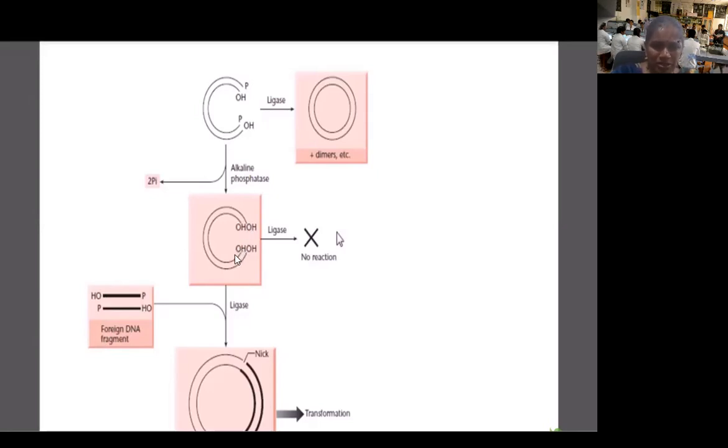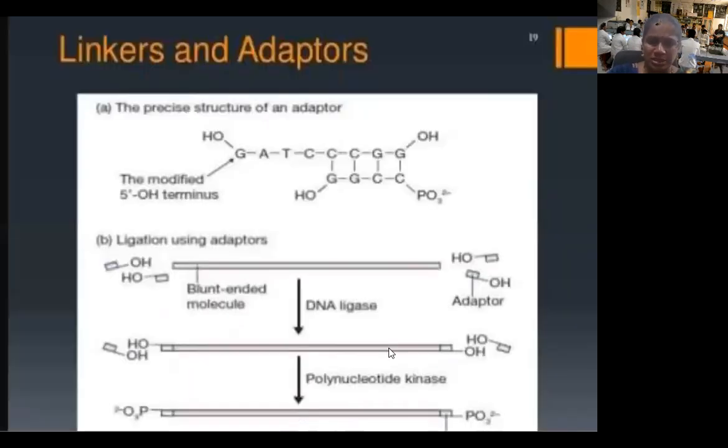Once the phosphate group is added to the 5' modified region, then when you treat with DNA ligase enzyme, ligation can be seen, and this vector DNA is known as a recombinant DNA vector, ready for transformation, ready for introduction into the host system.